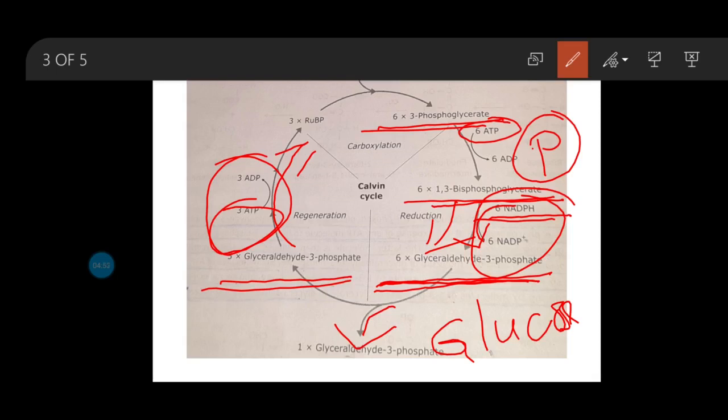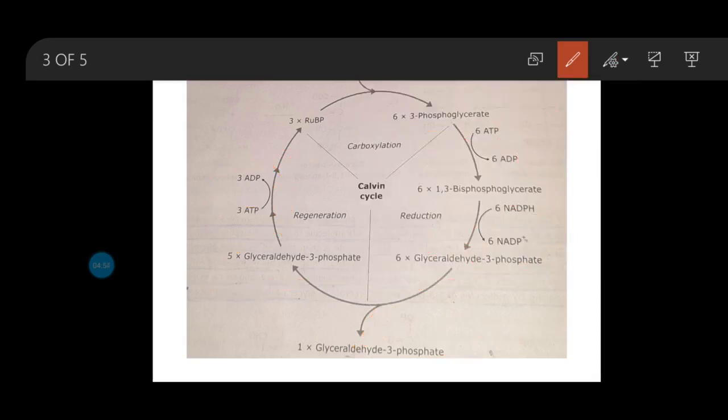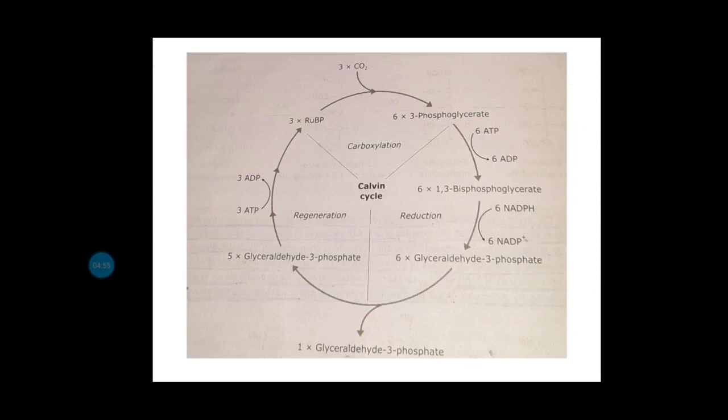Now see here. From the diagram you can see that 3 molecules of RuBP bind with 3 molecules of carbon dioxide. That means 3 molecules of RuBP contain 5 into 3, that is 15 carbon atoms, and 3 molecules of carbon dioxide contain 3 carbon atoms. So they produce the 3 carbon molecule 3 phosphoglycerate. How many molecules? That means 6 molecules, 6 into 3 equals 18.